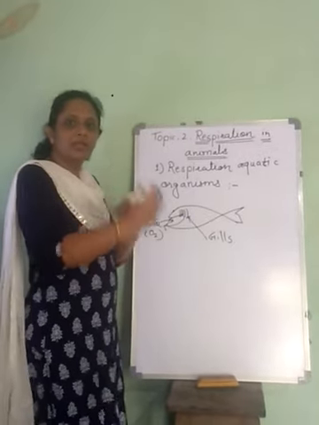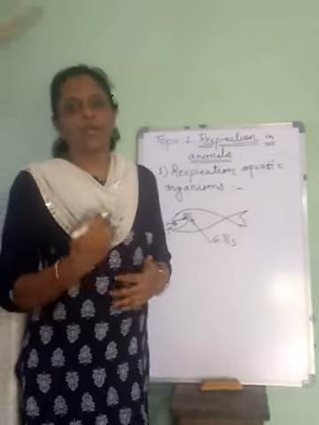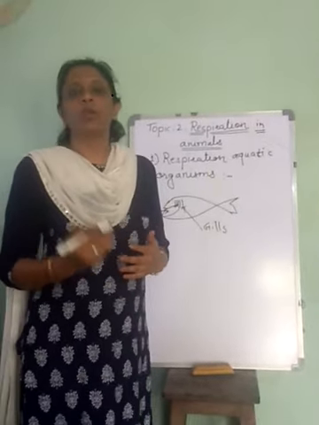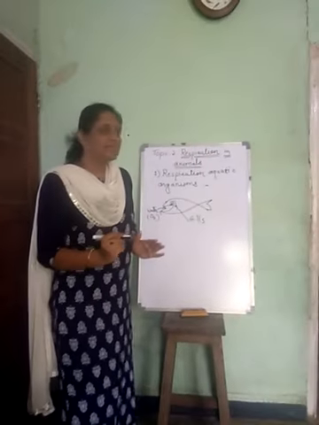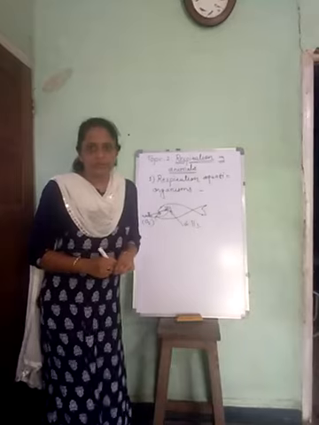And this is how the circulation of water goes on for the purpose of getting oxygen which is dissolved in the water. This is how aquatic organisms respire with the help of gills.